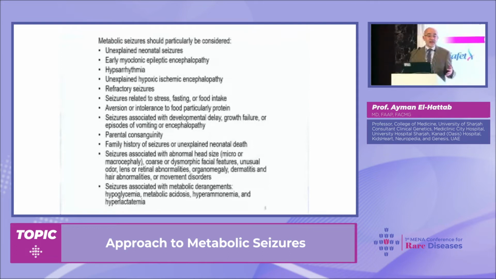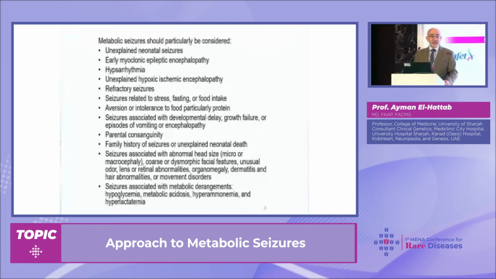Now, if we have other manifestations with seizures, like seizure plus developmental delay, or seizures with growth failure, or episodes of vomiting or lethargy, if parents are consanguineous, or if we have a family history of seizures, definitely we need to think about inherited metabolic conditions.